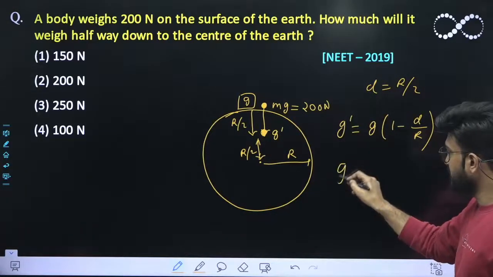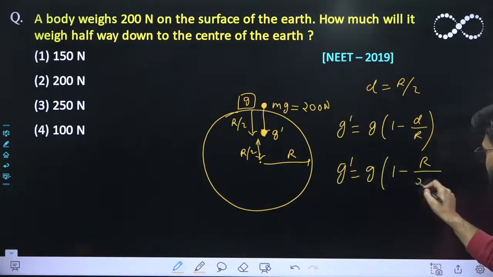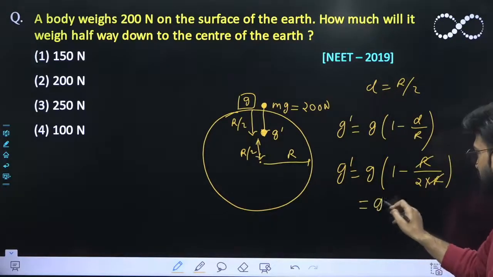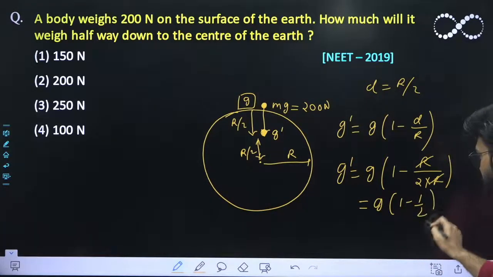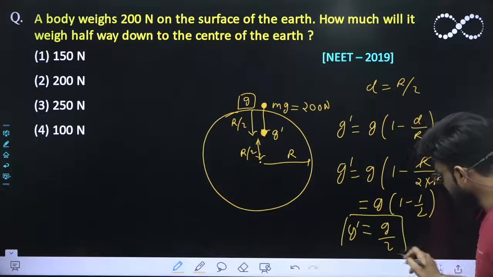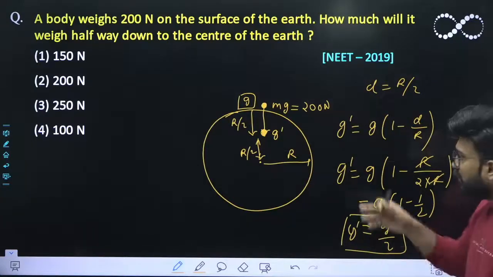So this g dash comes out to be g into 1 minus, where d is r by 2, divided by r. So r cancels out, and this comes out to be g into 1 minus half, which is nothing but g by 2. So g dash, the acceleration due to gravity halfway down the Earth, is g by 2. So what would be its weight?